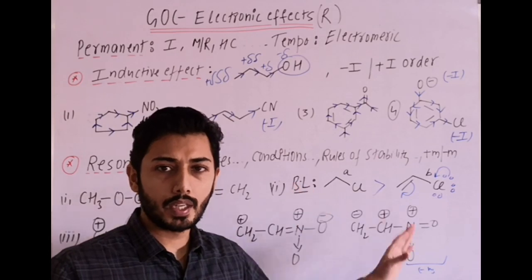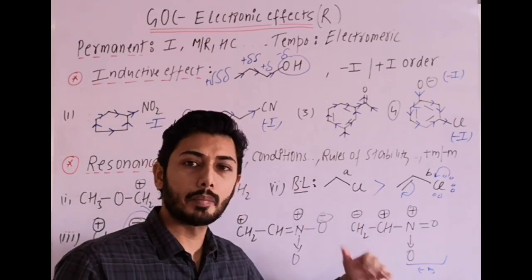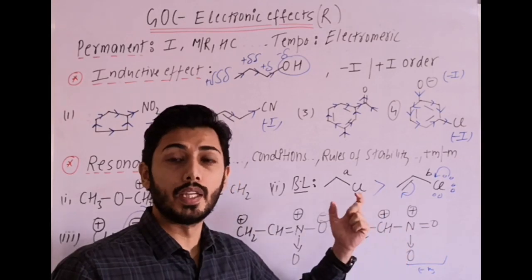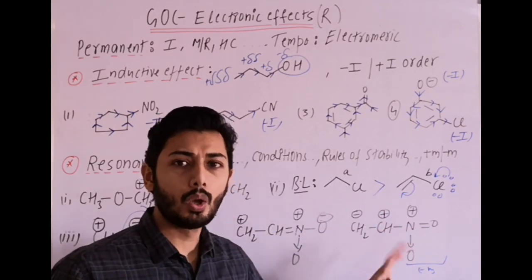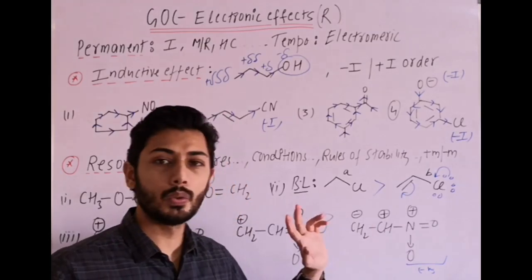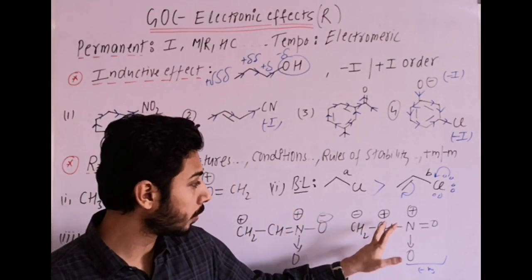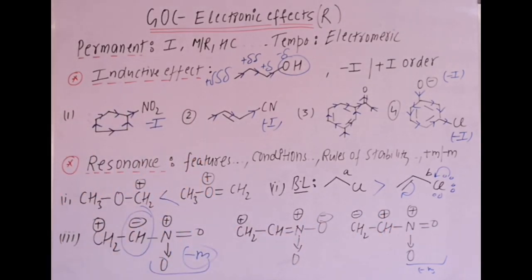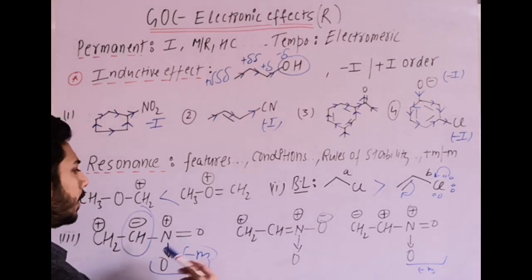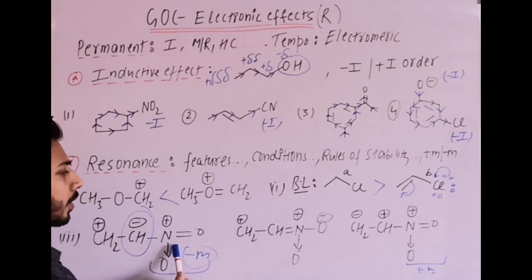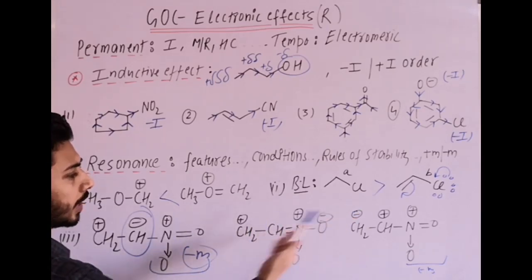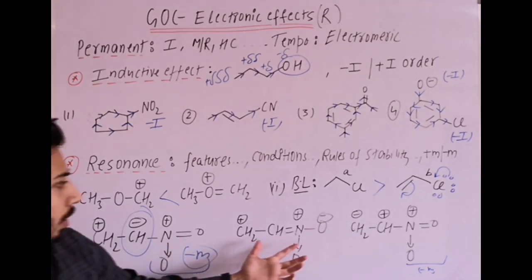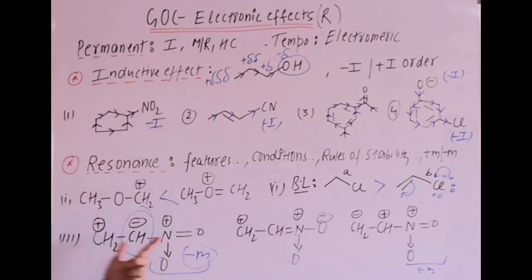Ultimately you should understand the reason for that: maybe you can take similar charges as near as they are present, highly unstable, or you can use other reason, which is minus M adjacent to plus group or adjacent to carbocation, highly destabilizing it. Then here minus charge adjacent is what? NO2, which is stabilizing the minus charge. Now in that case it is in between these two, okay, because it is most stable. And here again charges are same, they all are resonating structures, because overall charge is +1 here, overall charge +1 here, overall charge +1 here. So among them least is 3,